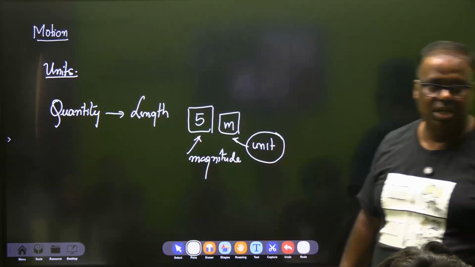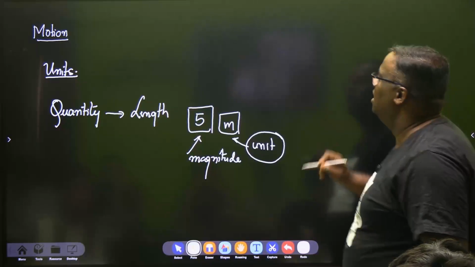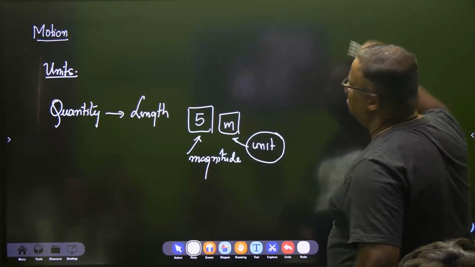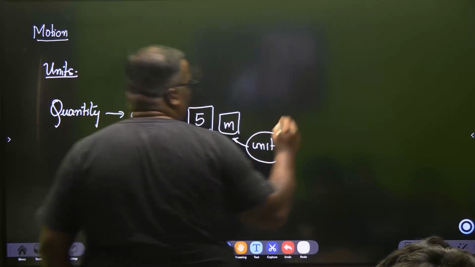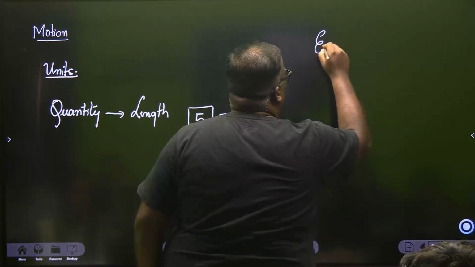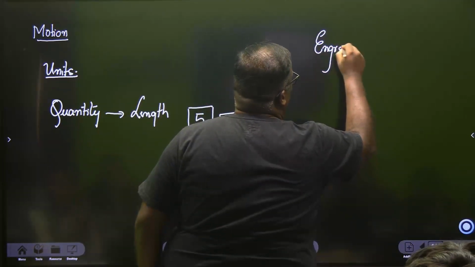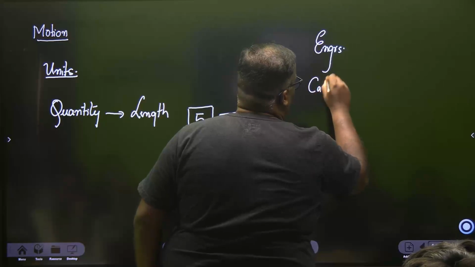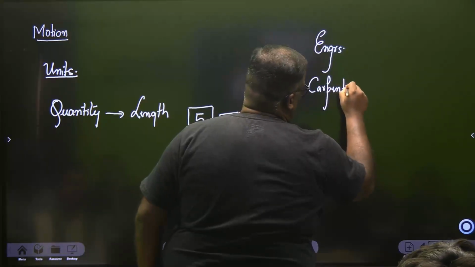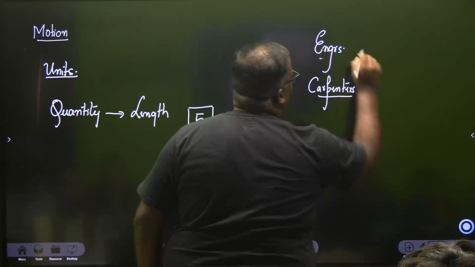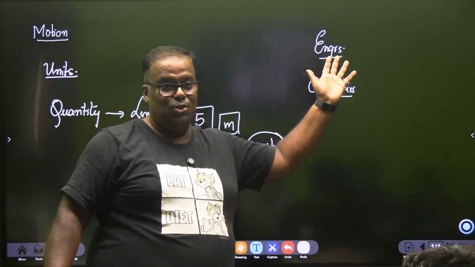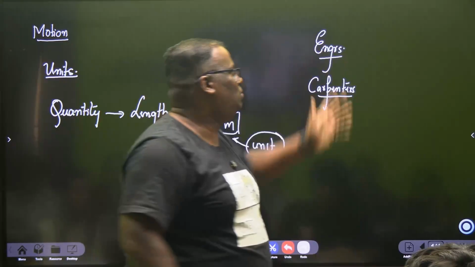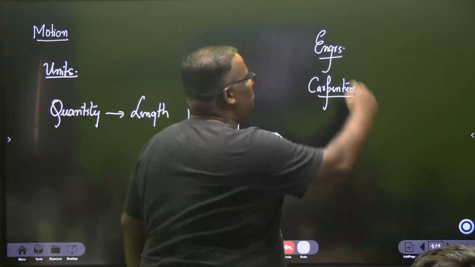Very important. When we study units, now let's talk about some basic things, like say, let's say we bring a class of people. Okay, we bring engineers, we bring carpenters. As an engineer, you're too qualified, so you would be talking everything in a unit system which is known worldwide.